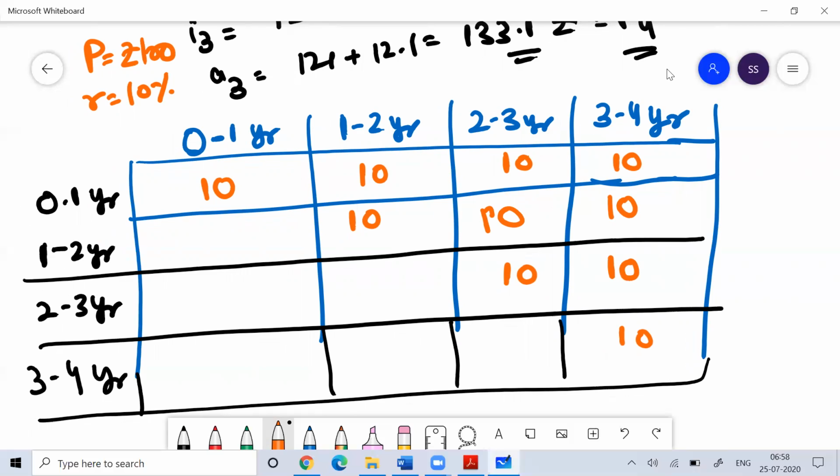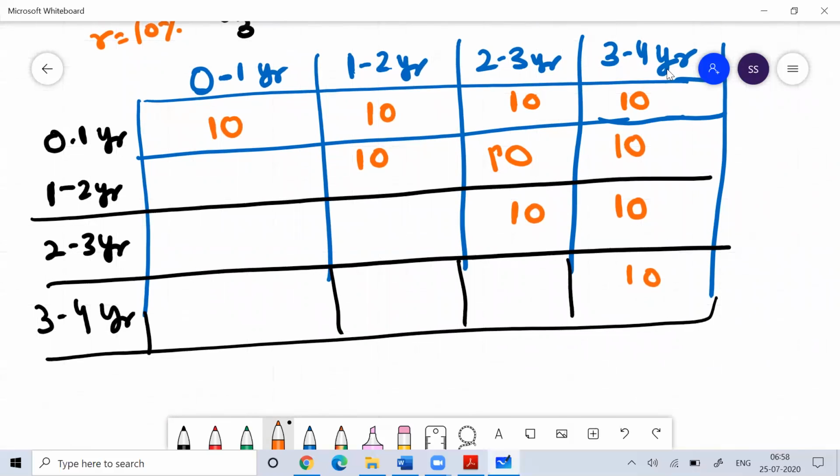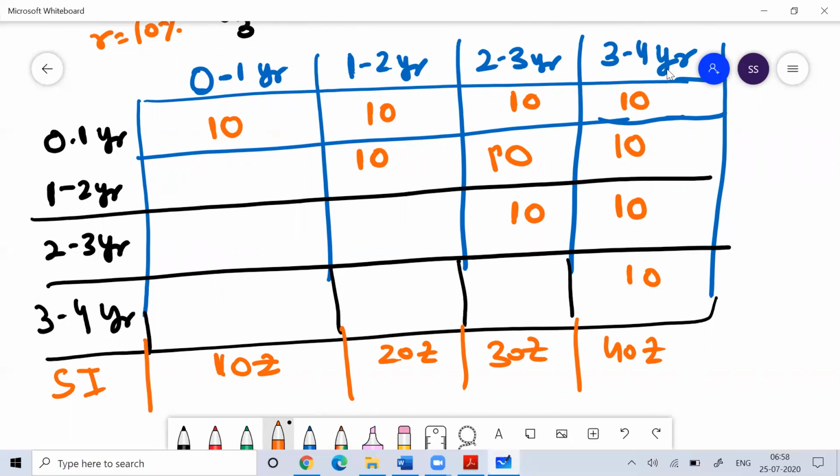So if you calculate your interest through simple interest, this would be 10 rupees, this would be 20 rupees, this would be 30 rupees, and this would be 40 rupees. Very simple calculation.